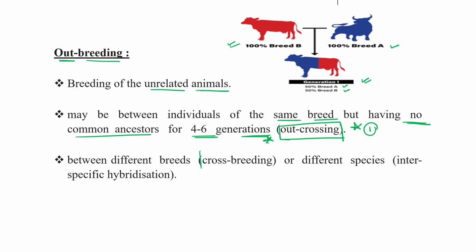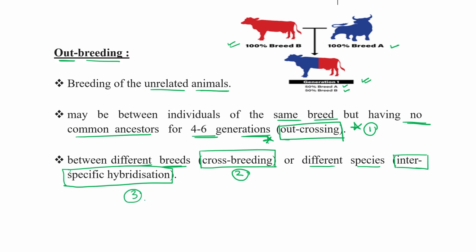Second type: breeding occurs between different breeds. At that time we can use the term crossbreeding. This is again a type of outbreeding. Or if breeding occurs between different species, at that time we can use the term interspecific hybridization. This is again a type of outbreeding method.